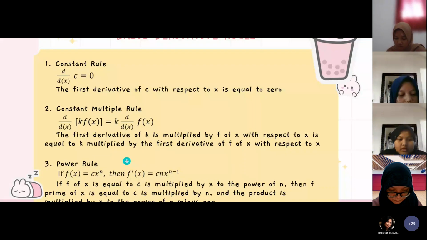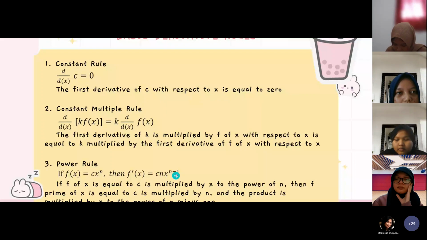Third, power rule. If f of x is equal to c multiplied by x to the power of n, then f prime of x is equal to c multiplied by n, and the product is multiplied by x to the power of n minus 1.